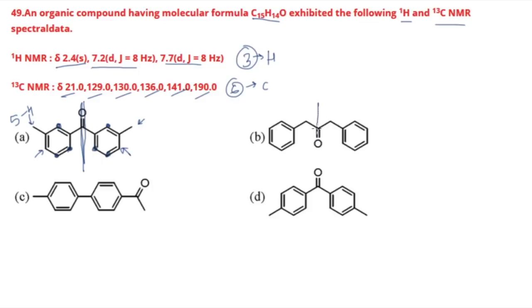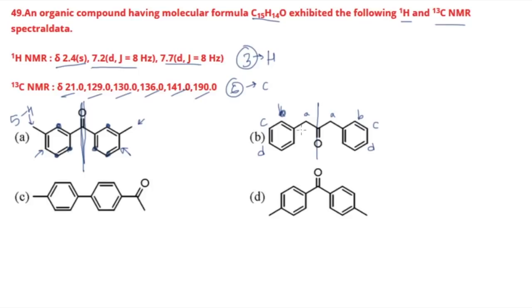In option number B, draw the plane. Plane is possible like this. How many kinds of hydrogen? So we have A. These two are of same kind of hydrogen. Then B, so these are of same kind of hydrogen. Then C, these are of same kind of hydrogen. D, right? So till now we got 4 types of hydrogen.